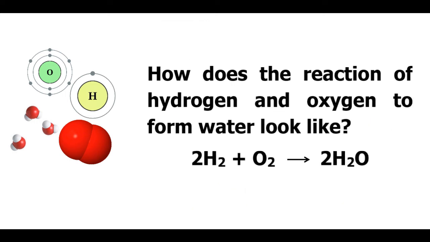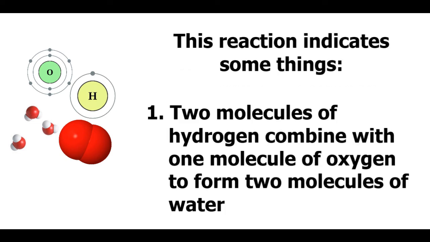How does the reaction of hydrogen and oxygen to form water look like? So 2H2 plus O2 gives us 2H2O. This is a balanced chemical reaction. Now this reaction indicates some things.